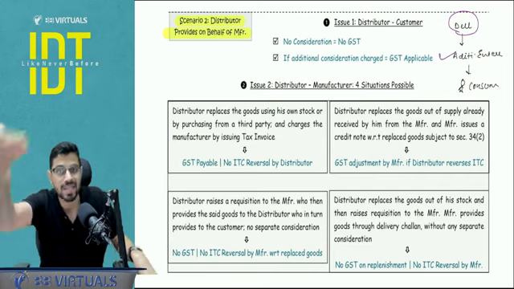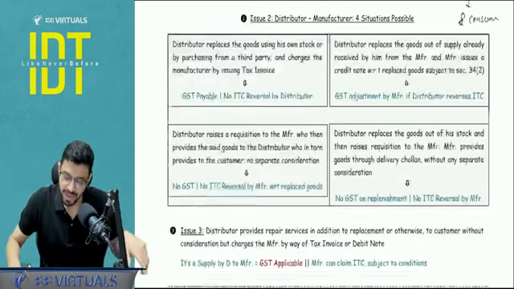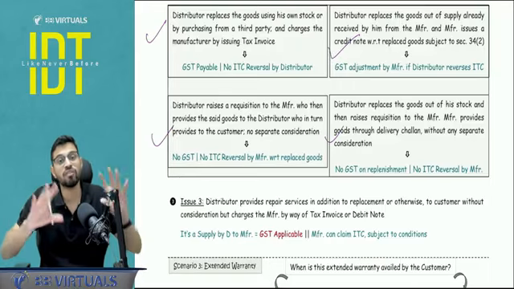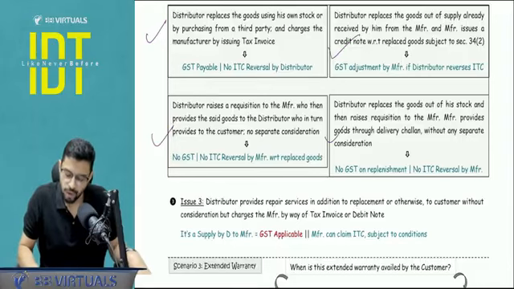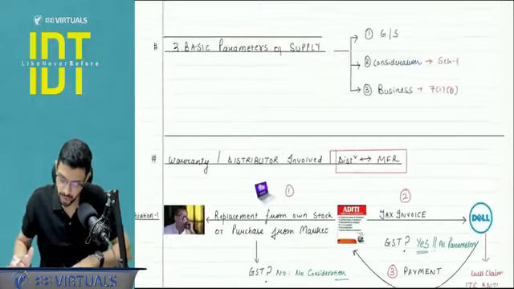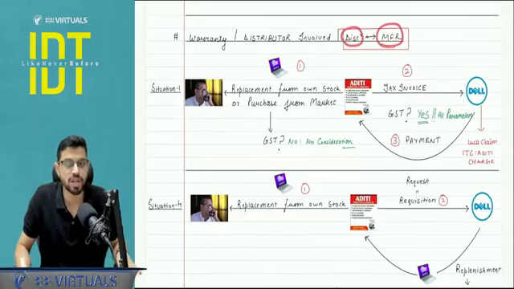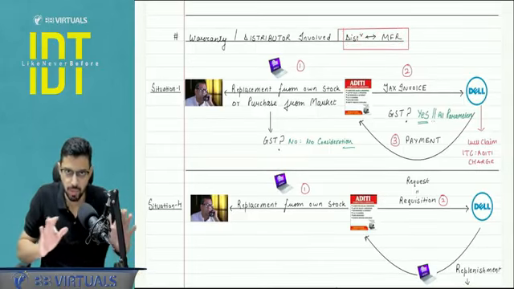Now Dell Computers and Aditi Enterprises will deal with each other. That dealing can take place in four different ways between Aditi Enterprises and Dell, for which I have made one particular chart that I will show you very quickly. We will just cover it from a chart point of view. Now we are talking about how the distributor and manufacturer are going to deal with it, because I am assuming that a distributor is involved in the supply chain.